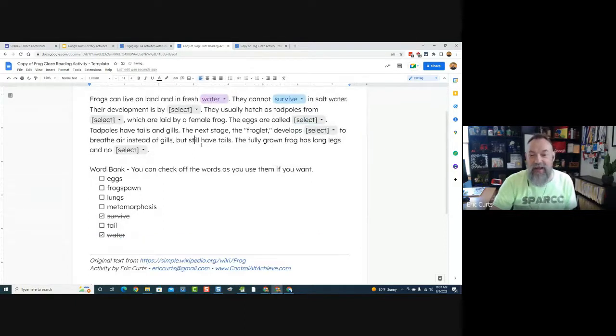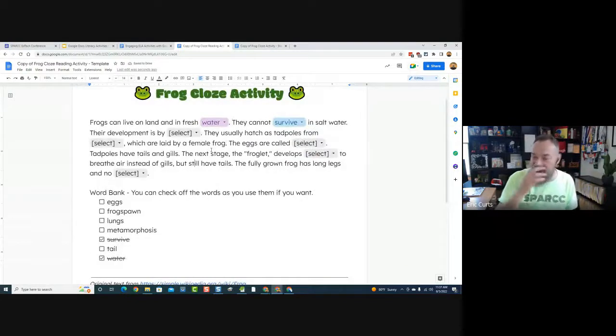You get the idea. Now, this doesn't grade the students. It's not like Google Forms. If you want to grade them, you need something like Google Forms to check it for right or not, but it's a very good way for them to complete it.